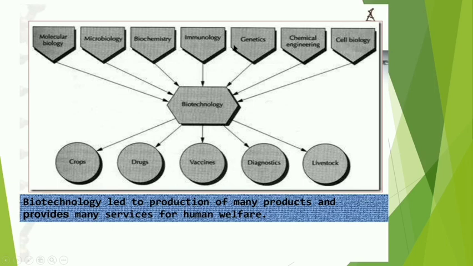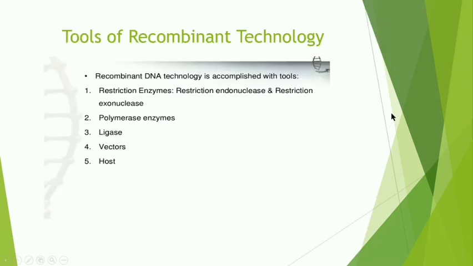So all these sciences are involved together in the biotechnology, so we can understand the importance of the biotechnology. So a student who studies this biotechnology goes through all these branches of biology to understand the concept and to work. And what are the products? These products are very useful. So this biotechnology is the applicational branch of biology, and many students are making careers nowadays in this branch. So this is all about that.